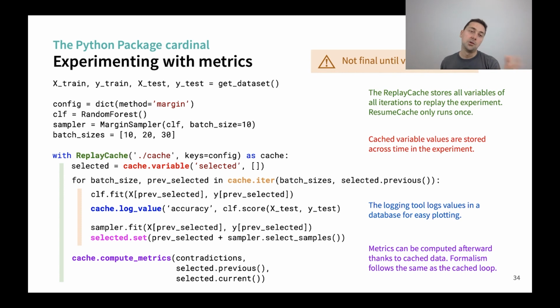So if you have forgotten to put a metric in your loop, here we didn't put any, you can still compute it afterward. It will be done thanks to the data that has been cached during the experiment. Obviously, there it will be read completely from disk.